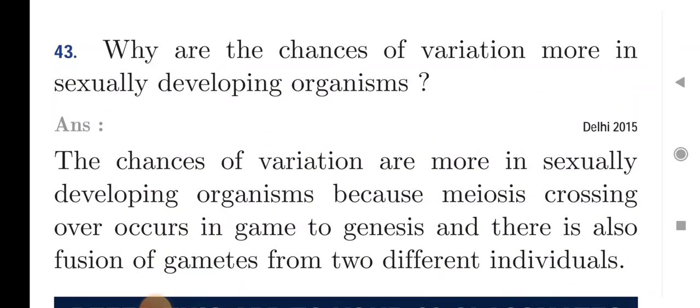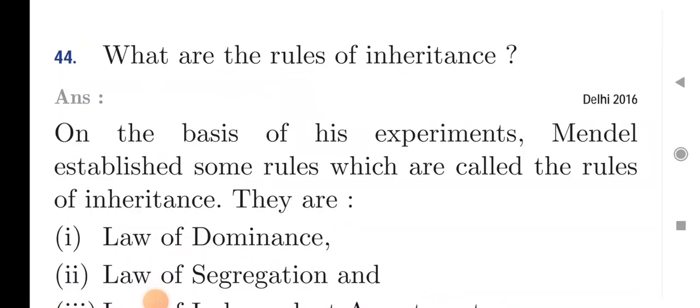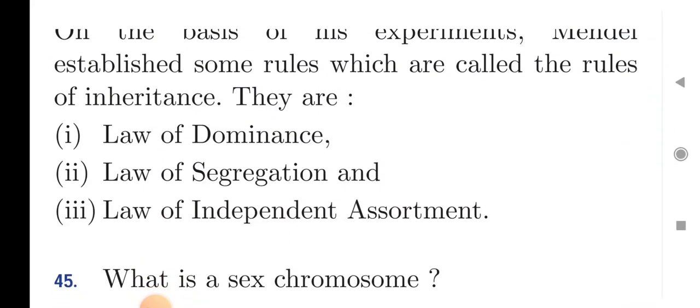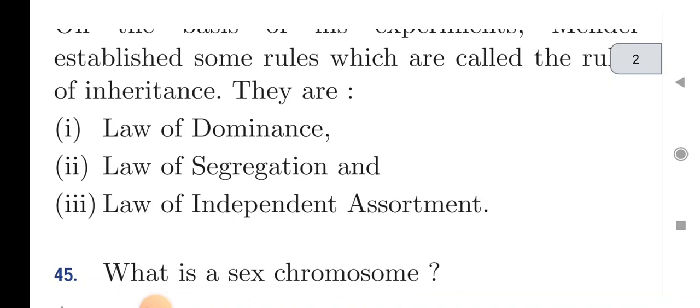Next question: why are the chances of variation more in sexually reproducing organisms? The answer is that the chances of variation are more in sexually reproducing organisms because meiosis and crossing over occur in gametogenesis, and there is also fusion of gametes from two different individuals. Next: what are the rules of inheritance? On the basis of Mendel's experiments, Mendel established some rules which are called the rules of inheritance. These rules are the law of dominance, law of segregation, and law of independent assortment.